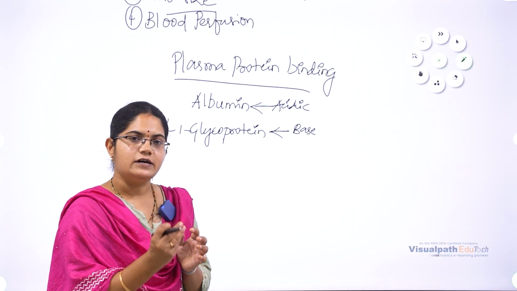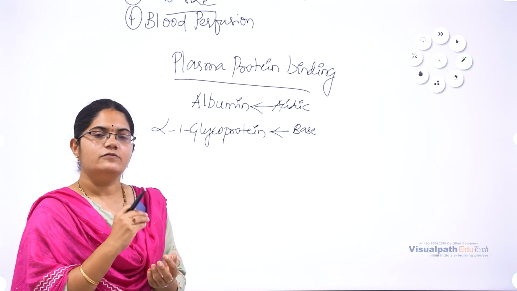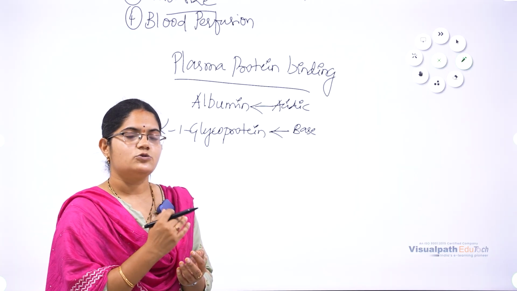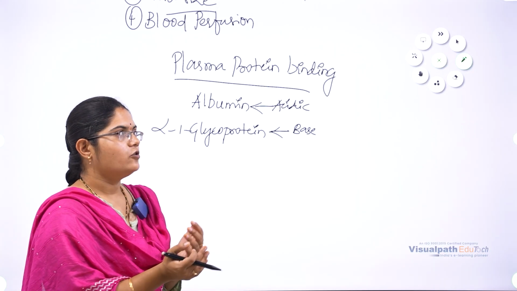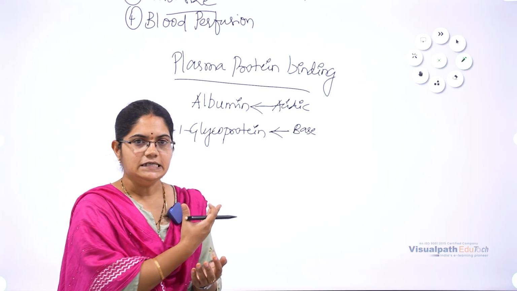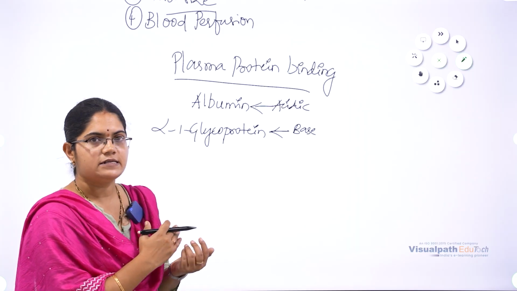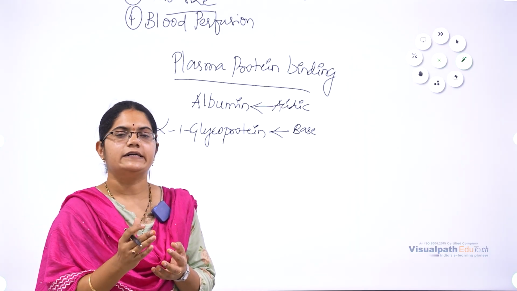So some types of drugs require this type of binding to release the drug when and where required. That is one type of system, the controlled release formulation. That is one type of formulation which follows the same way. Generally, it is a natural process, but controlled release formulations also follow the same way. They will release the drug in a controlled way when and where it is required.